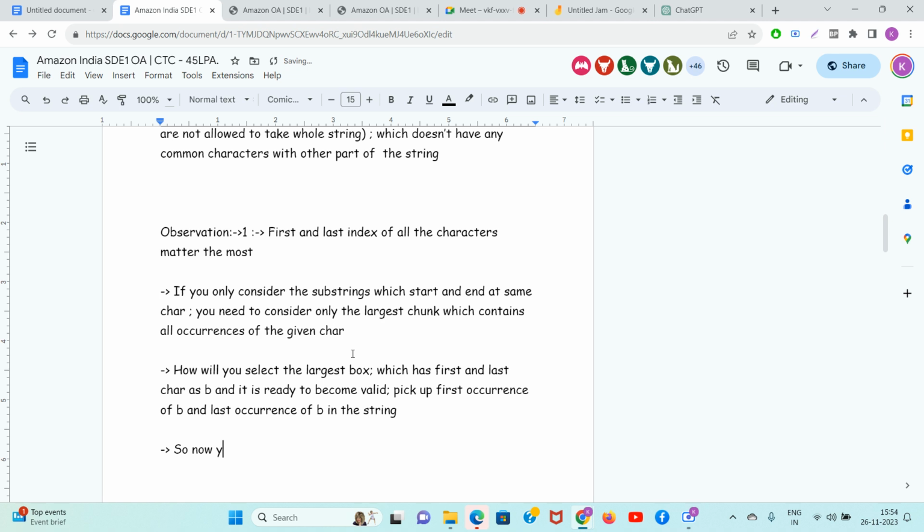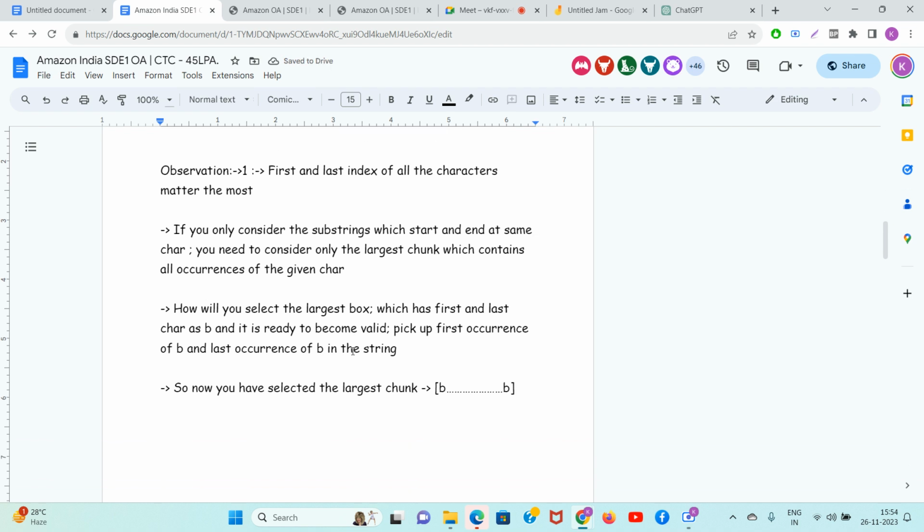So now you have selected the largest chunk. Guys, our chunk looks like this. Starts at B, ends at B. Guys, we have to do this for all the characters. Guys, do you agree or not?